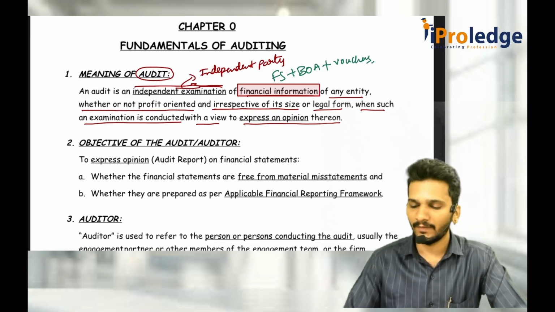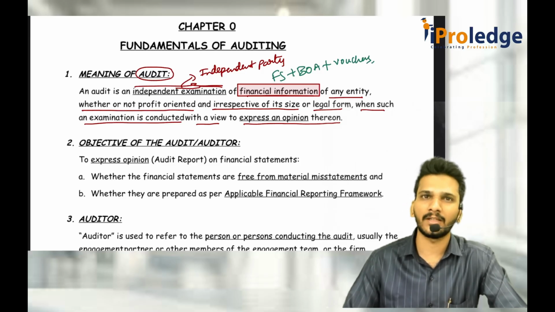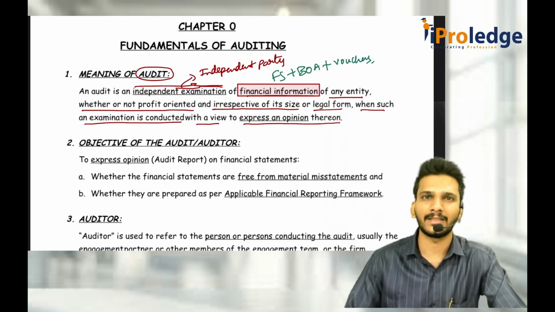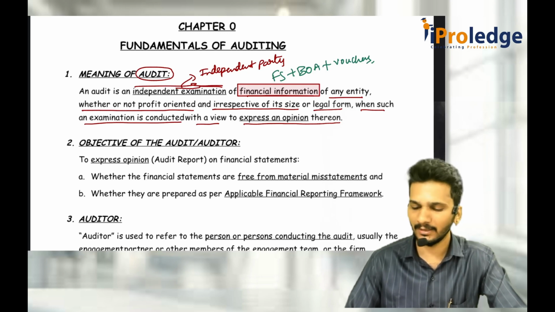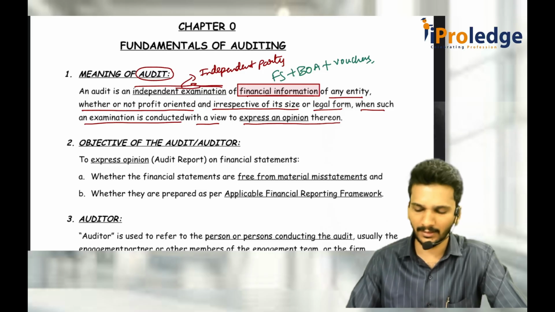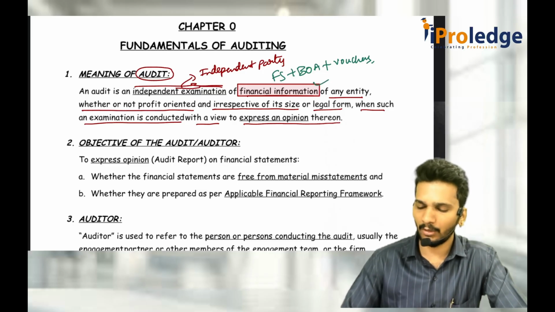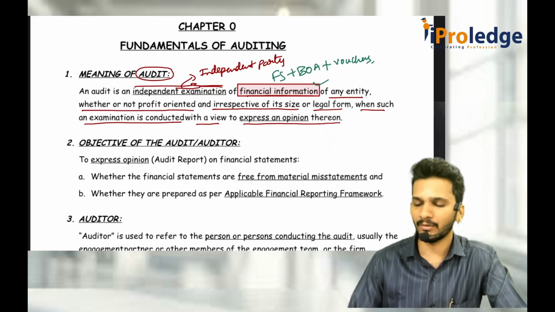Any voucher, for example, sales voucher, purchase voucher, rent paid receipt, or salary slips, or employee salary registers. Again, the books of accounts, the summarized version, sales book, purchase book, all those things. If you make that much more concise and put it in summary form, that is financial statements. Anything related to the financial statements of the company, books of accounts and vouchers is considered financial information.